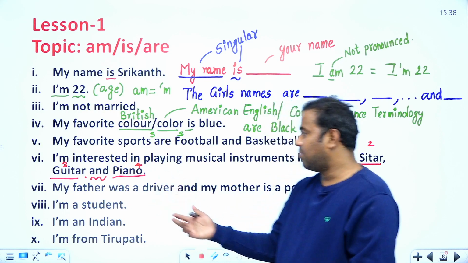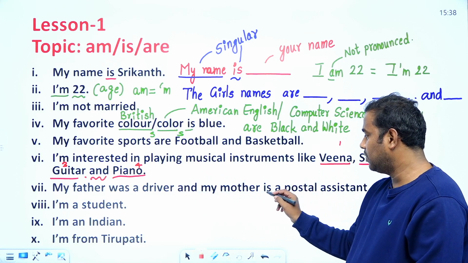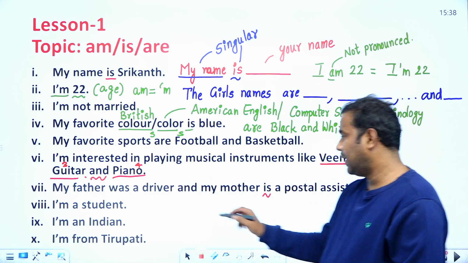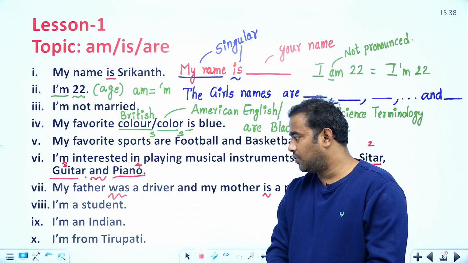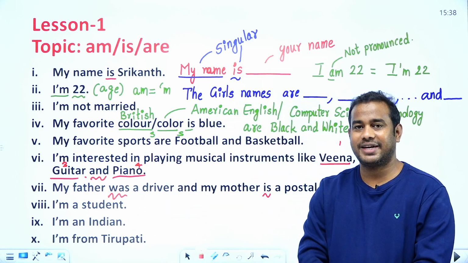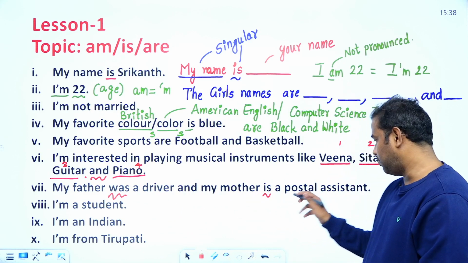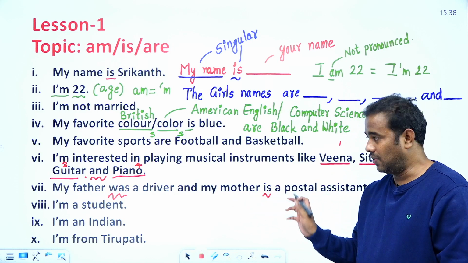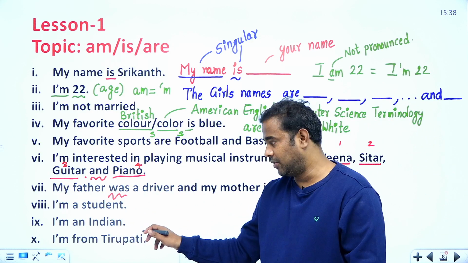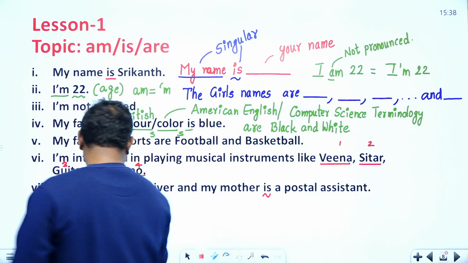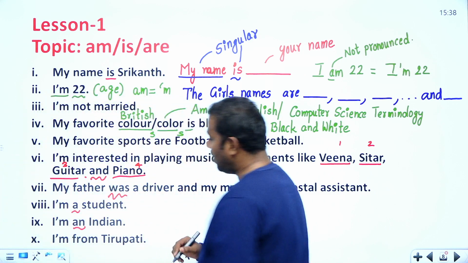For example, here: my father was a driver, my mother is a postal assistant. Here we have "is" and "was". We can discuss this later, but anyway, "was" means he used to work as a driver, now he is not working. "My mother is a postal assistant" means still she is working. I am a student, I am an Indian, I am from Tirupati. Look here: I am a student, I am an Indian. There is a small difference here.